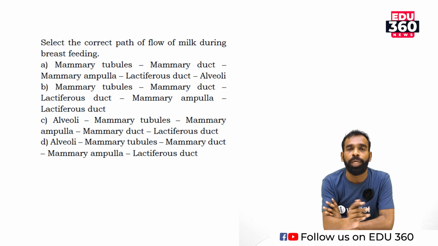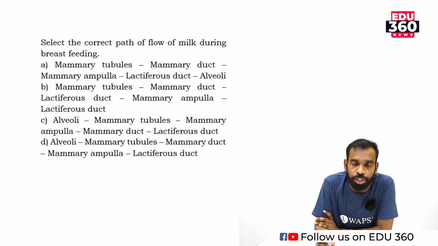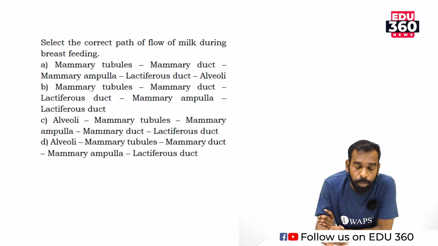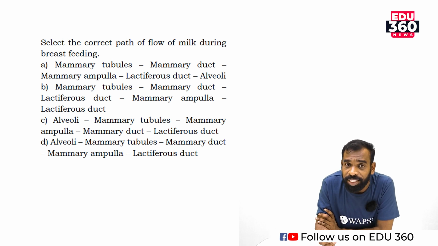This is the pathway in which the milk flows from the mammary alveoli. Mammary alveoli is the region in which milk is synthesized, secreted by the cells present in the mammary alveoli. From the mammary tubule, it passes towards the mammary duct, and finally, before it reaches the mammary ampulla, and through the lactiferous duct, it is sucked by the child. So option D is the correct answer.